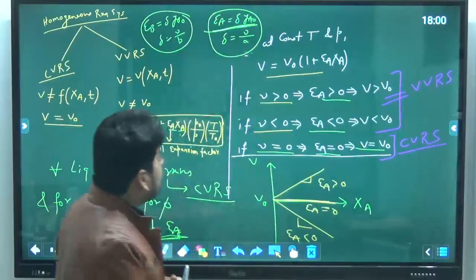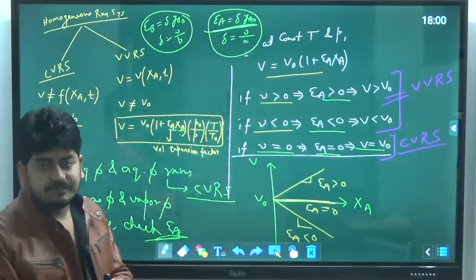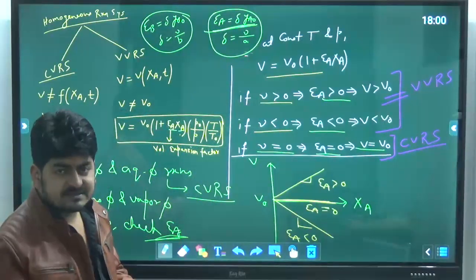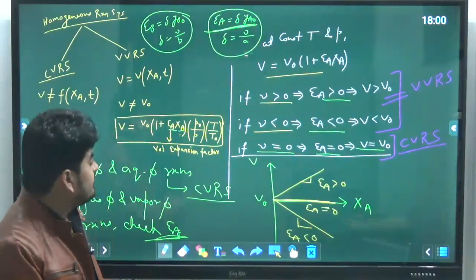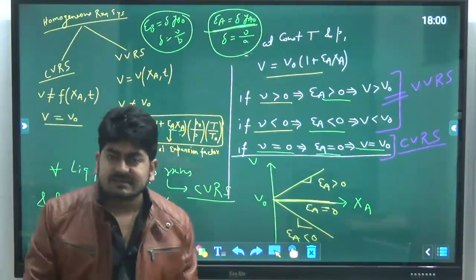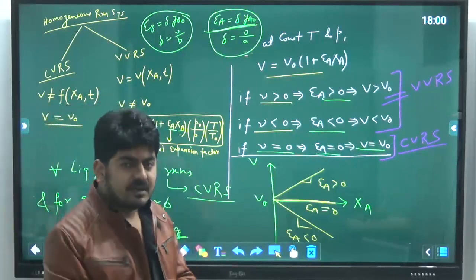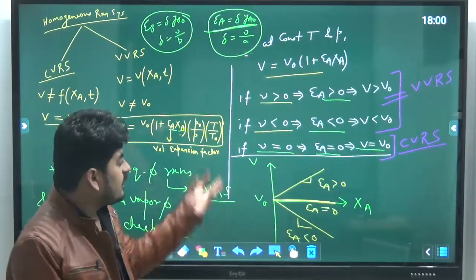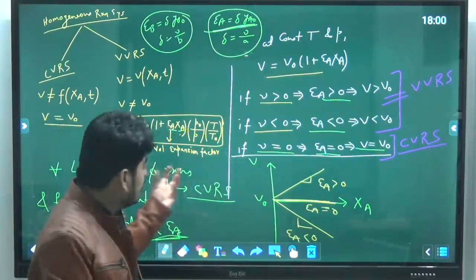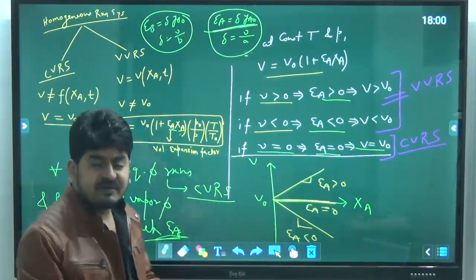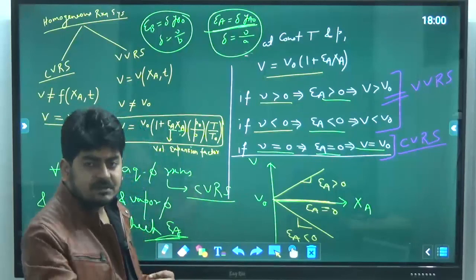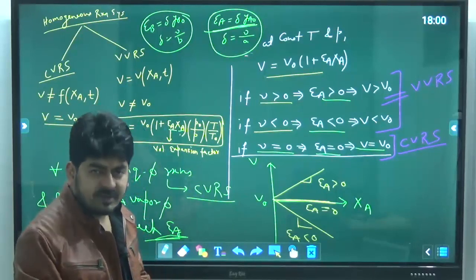Okay, and now what is the effect of this thing? That we will discuss in the next part of the class. So let's have a quick break of 10-15 minutes. Then we will continue the class after that, and we will discuss how to use all the data we have discussed till now, and implement that to solve the numericals.